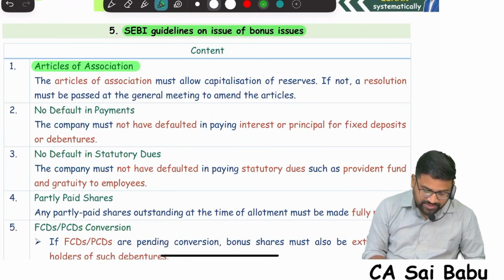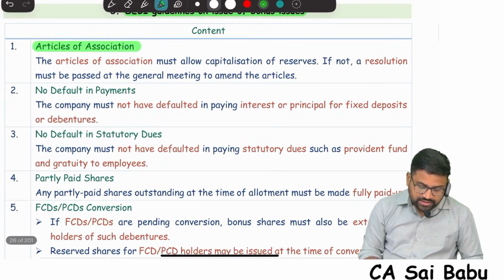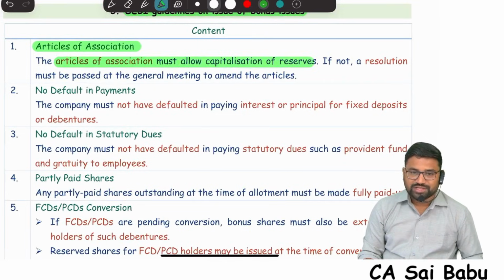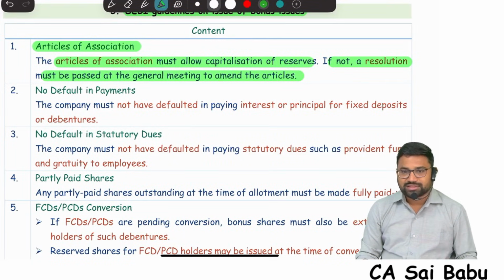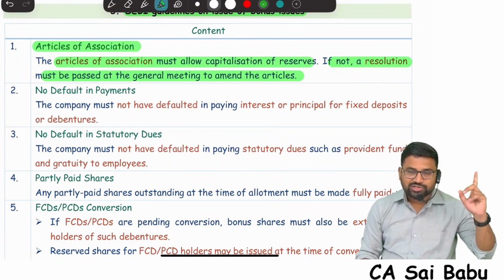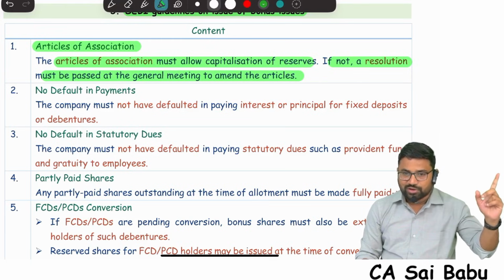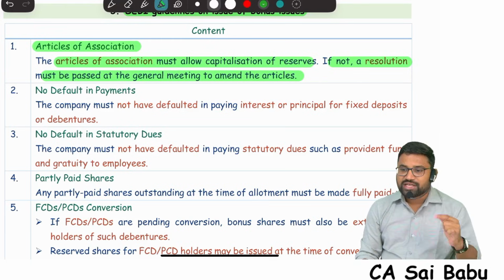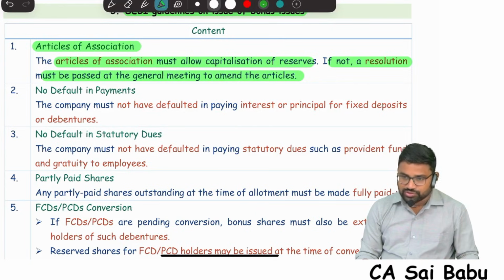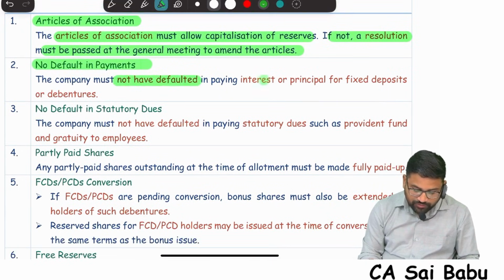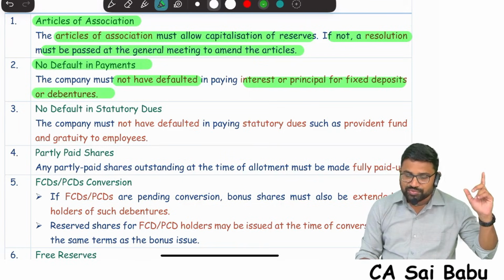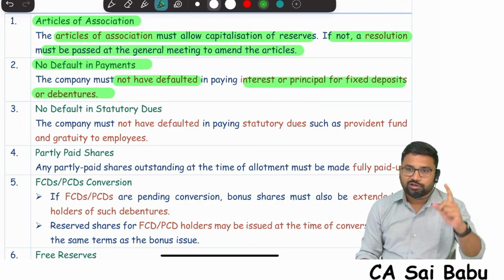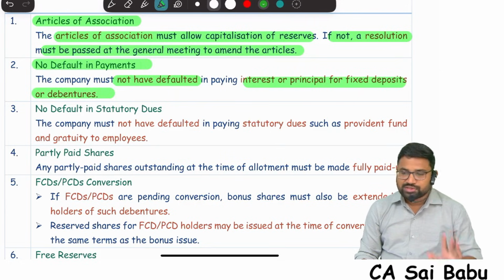See this, first articles of association. SEBI also says the articles of association must allow capitalization of reserves, that means must allow bonus issue. If not, a resolution must be passed in the general meeting to amend the articles. So same Companies Act also said, whenever a company wants to go for bonus issue, articles of association authorization should be there. Even SEBI is saying the same thing. Second condition is also same, no default in payments. So there should not be any default in payment of interest or principal for fixed deposits or debentures. Same Companies Act also said the same thing, no default in payment of interest or principal of fixed deposits or debt securities. SEBI is also saying the same thing.